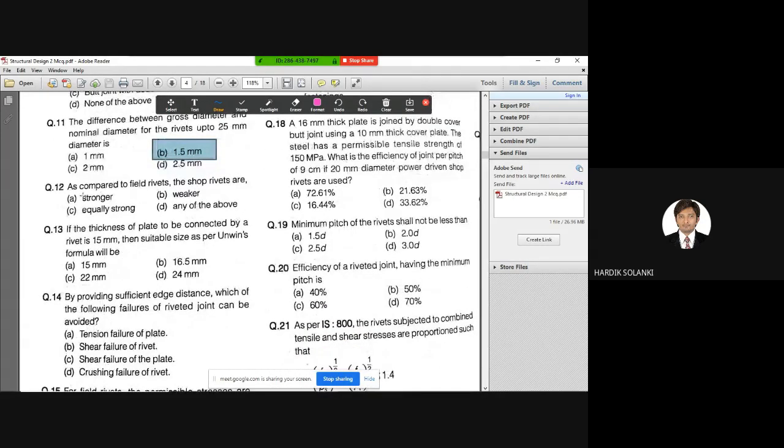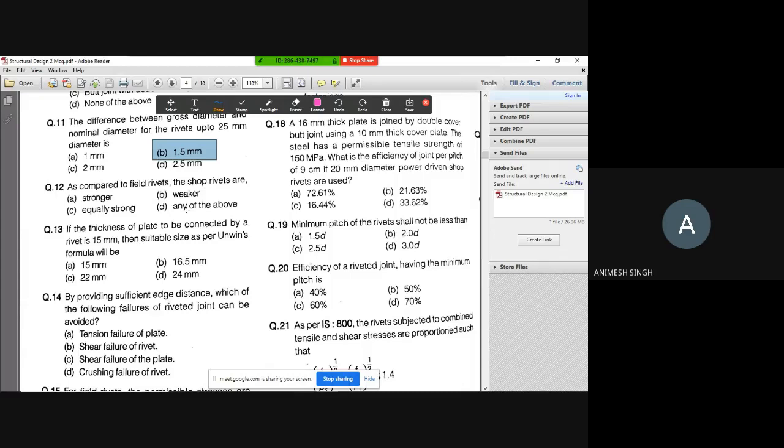Okay, question number 12. As compared to filled rivets, the soft rivets are stronger, weaker, equally strong, or any of the above. What do you think? Filled rivet, soft rivet. I hope all of you have heard this because we have used these values in our examples.